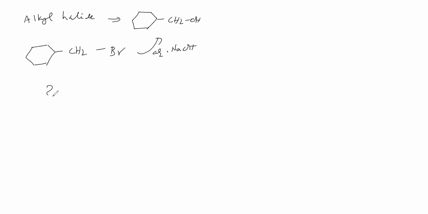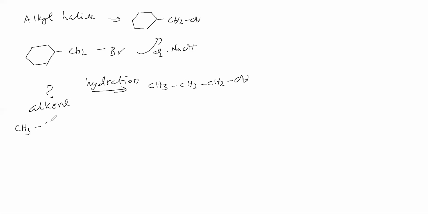Next, what we have to take? That on hydration gives so and so. Sir, that means here it is hydration, so due to hydration we got this. What can it be? It is alkene. This can be alkene, one possibility. So alkene in the sense we have to take a double bond.